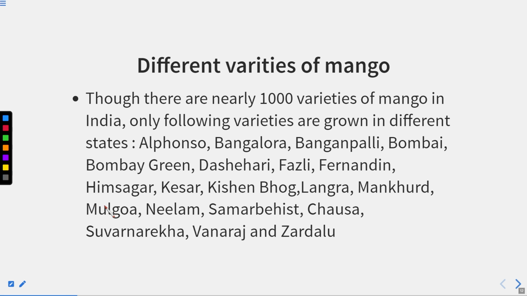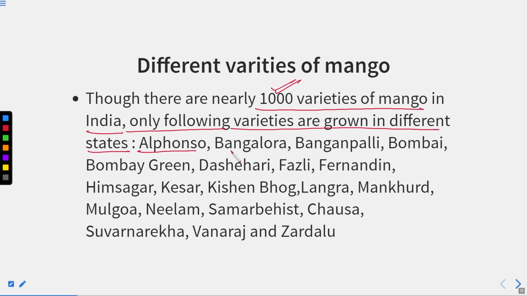Now, if we talk about the different varieties of mango, there are nearly 1,000 varieties of mango in India. Only in India, we have 1,000 varieties of mango, and only the following varieties are grown in the different states. So let us talk about some of the varieties.